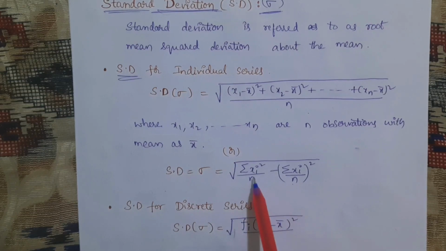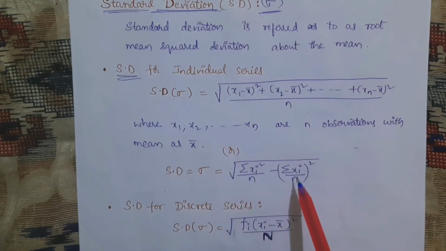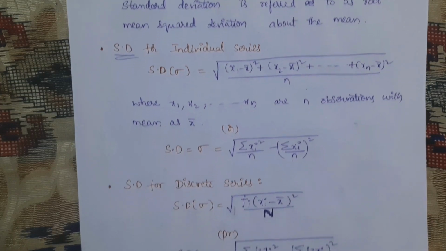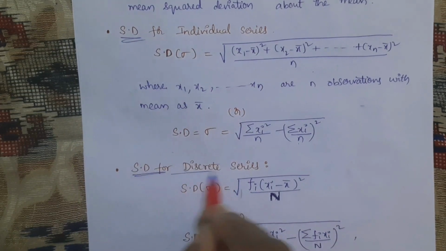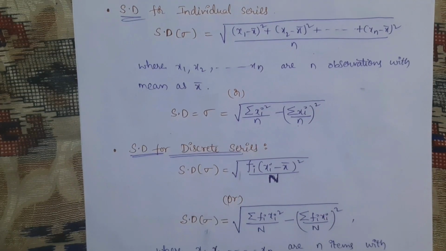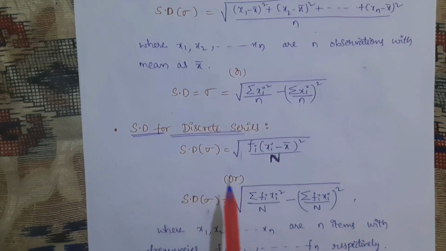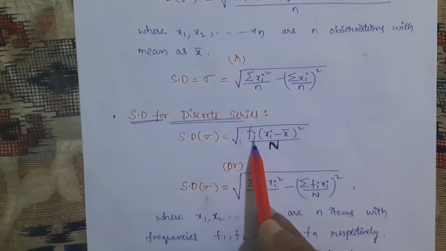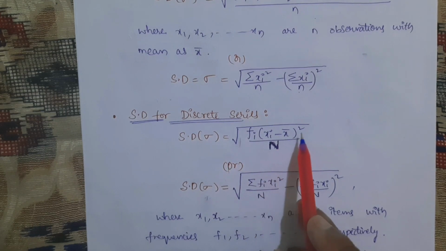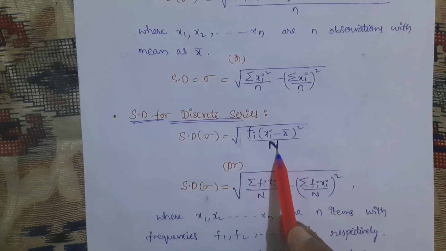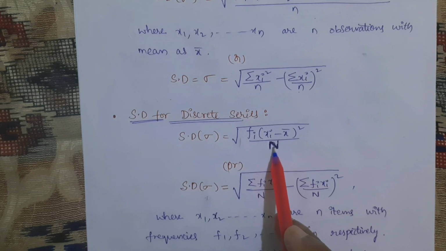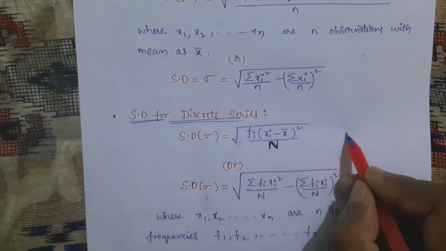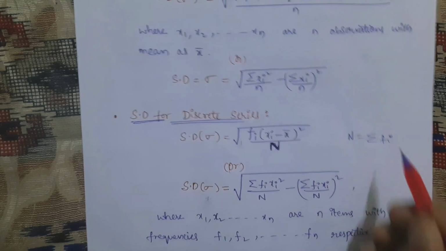Okay, here square will be there, here for this whole square will be there. You need to remember this, the difference. Okay, next, standard deviation for discrete series: standard deviation is equal to square root of Σ fi (xi minus x bar) whole square by capital N. What do you mean by capital N? We have also discussed that capital N is nothing but Σ fi.